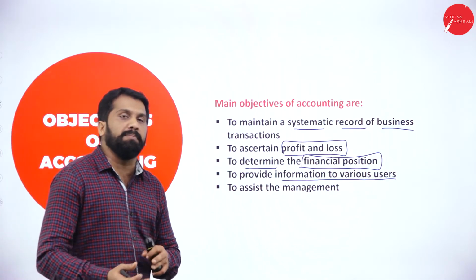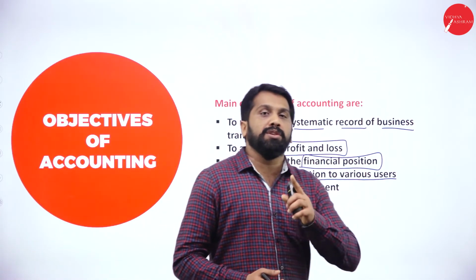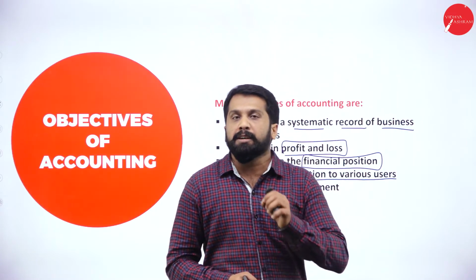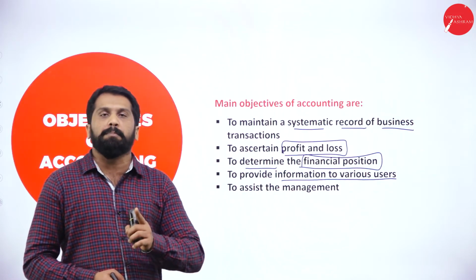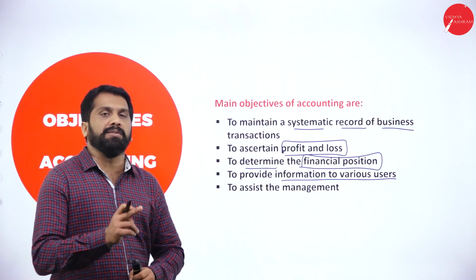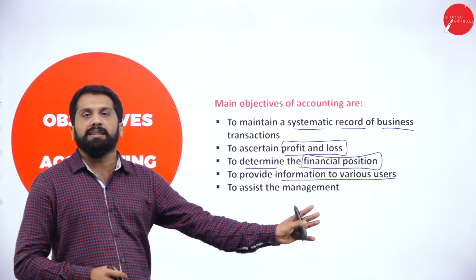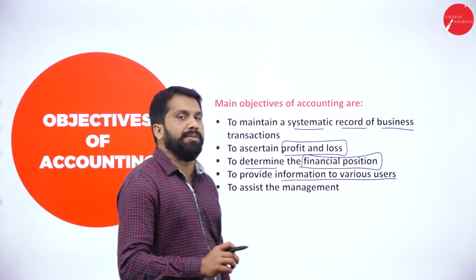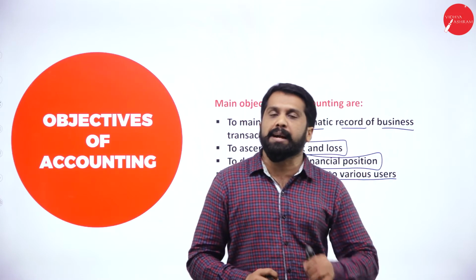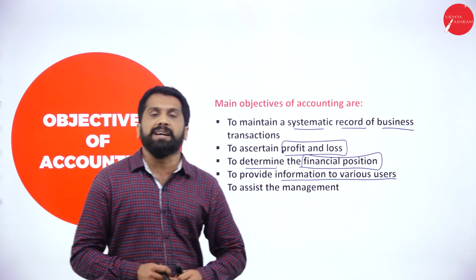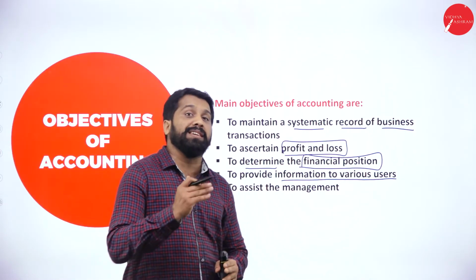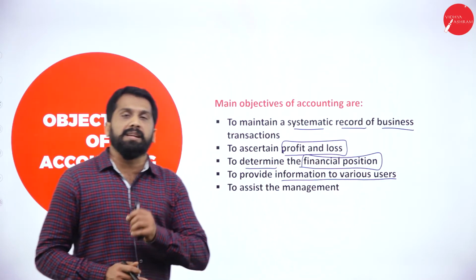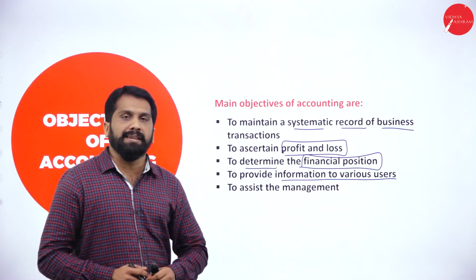Next, to assist the management. If you want to help or assist the management, you have to prepare your accounting records properly. That's why every company wants one proper accountant. If the accountant is not good, your business is gone. Why? Because if the accountant does not record the data properly, you will not find out whether your company is in a good or bad position. The small companies can manage, but big companies are completely dependent on accounting records.